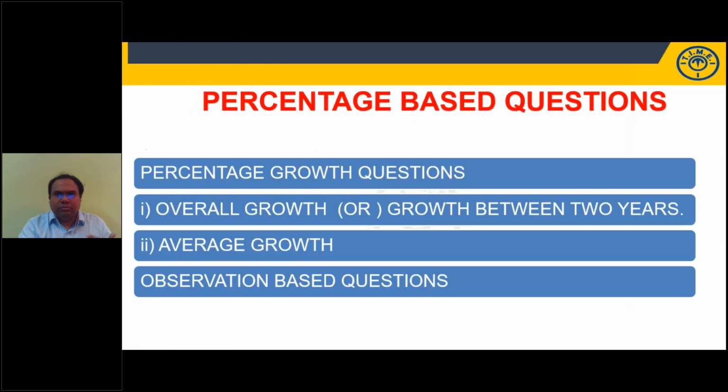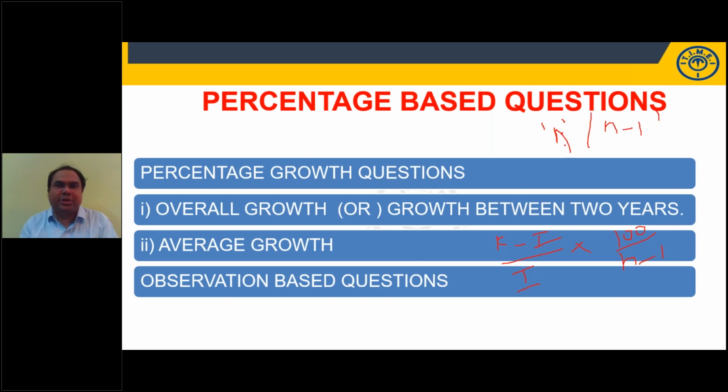Then, if you see here, the second type of questions is your percentage growth questions. He will ask you overall growth or growth between 2 years, or he'll ask you average growth, average annual growth. Generally, average annual growth is final value minus initial value by initial value into 100. This will give me percentage increase, into 100 by n minus 1. Average annual growth is, if there are n years, you have to divide by n minus 1. Keep this point in mind.